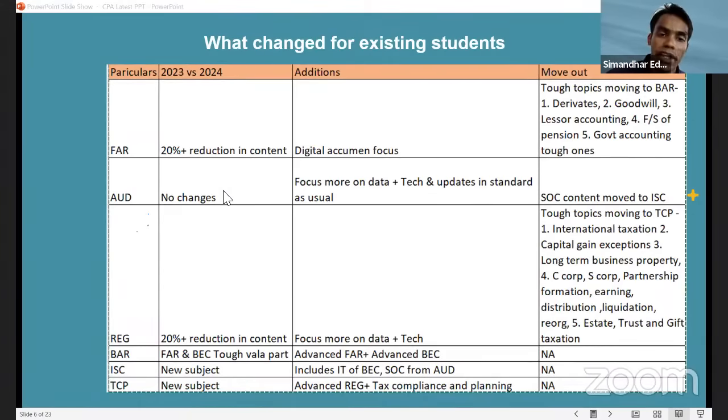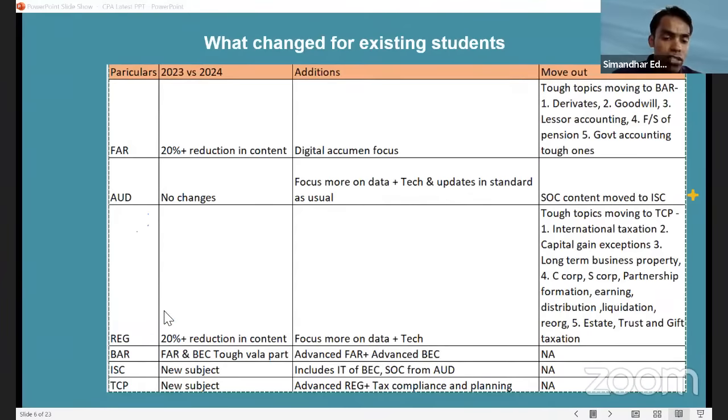Okay. Again, in audit, there is no change as such, only the SOC content of audit. SOC audit has been moved to ISC, which is Information Systems and Control, a new subject in CPA. So FAR, audit, and reg remain the same, guys. These are the first three subjects. The fourth subject, BEC, has been split into BAR, ISC and TCP,